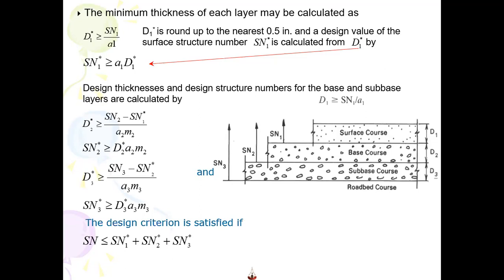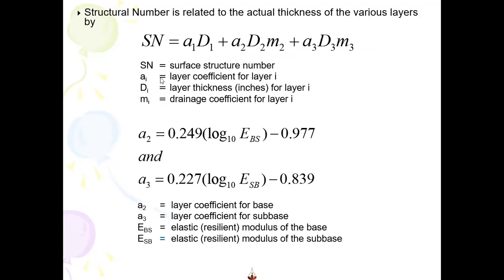So this is what I'm saying here. The structural number is a combination of A1 into D1. You must be wondering where is the drainage coefficient. I told you that we don't consider drainage coefficient here. Mathematically, you can take this as M as 1. A2, D2, M2, A3, D3.